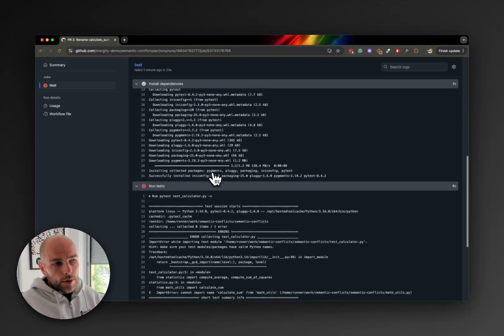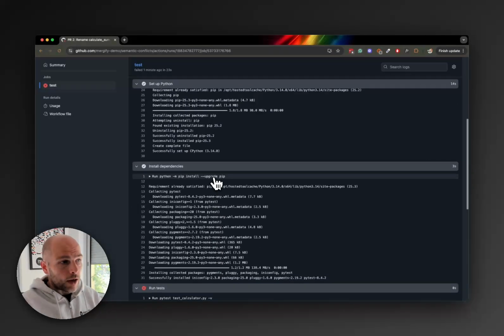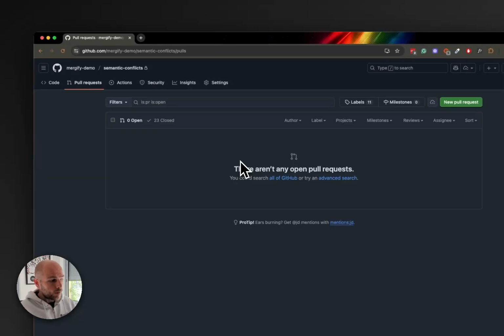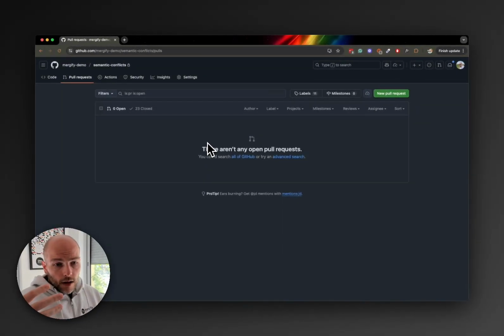Then if I'm a developer, I need to go back to why this happened, and I need to understand that two people modified the same kind of content and that conflicted semantically, and I need to revert one of the two PRs. So it's a nightmare.